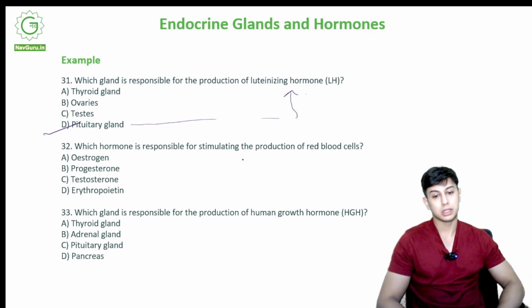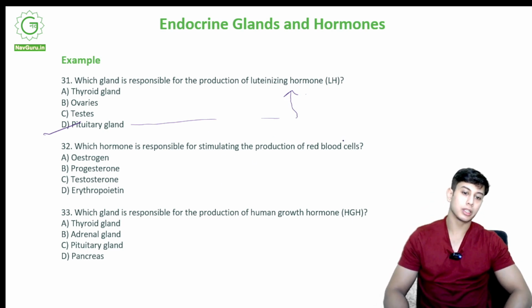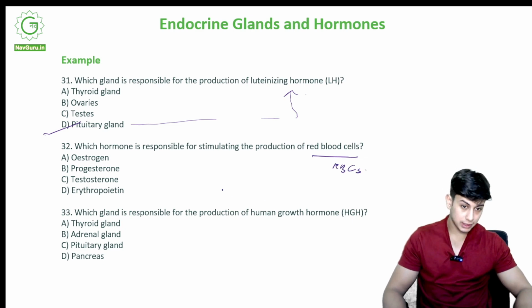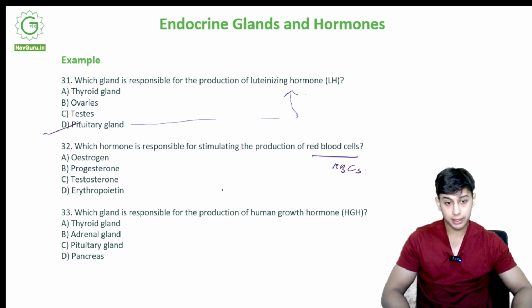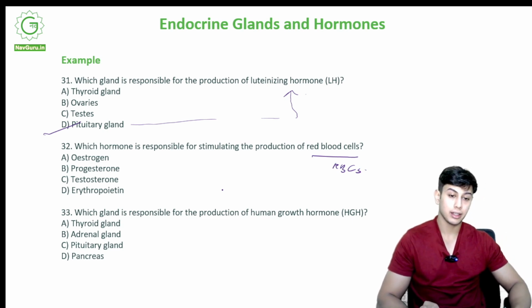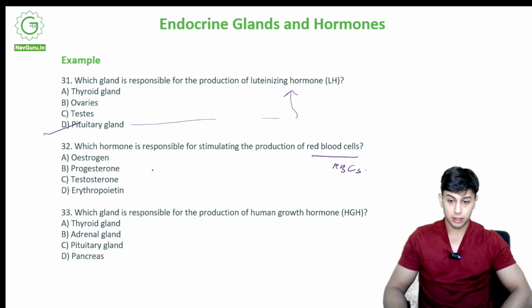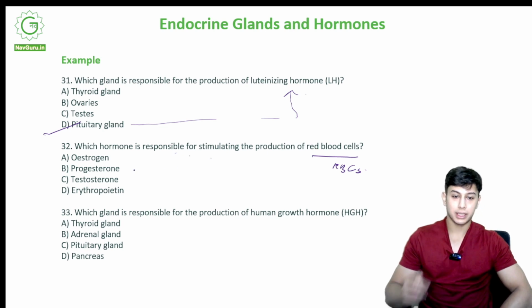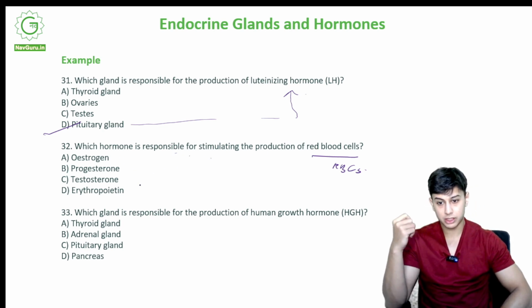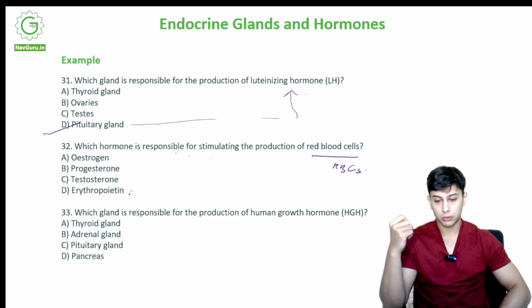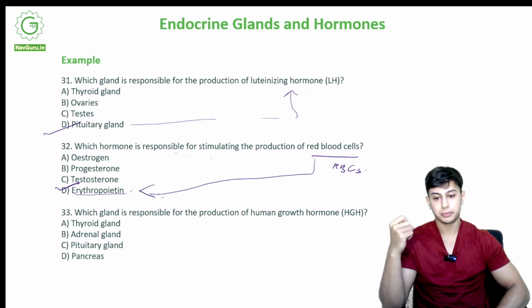Which hormone is responsible for stimulating the production of RBCs, that are the red blood cells? What do red blood cells do? They carry oxygen in the blood. They are red in color. They are the smallest cell in the body, right? We need a good amount of red blood cells to carry oxygen in our body. Which hormone is responsible for starting this? Is it estrogen? Is it progesterone? Is it testosterone? Is it erythropoietin? What is the correct option? It is D. This hormone is responsible for production of red blood cells.